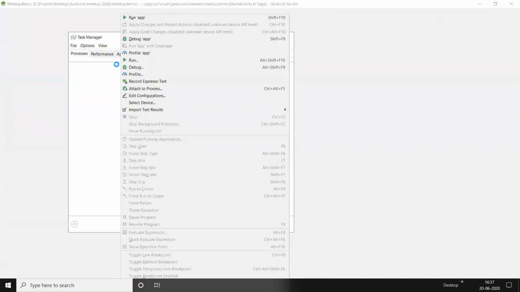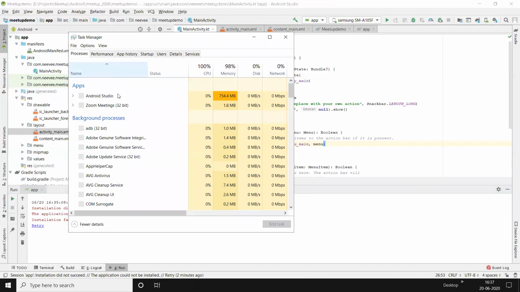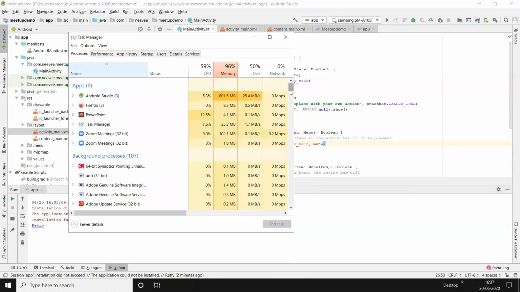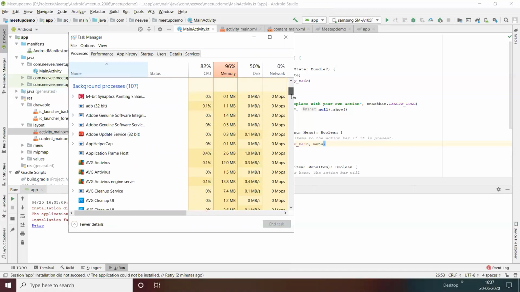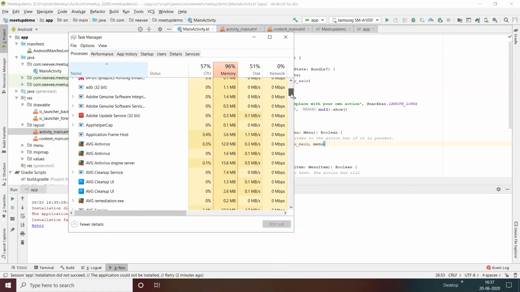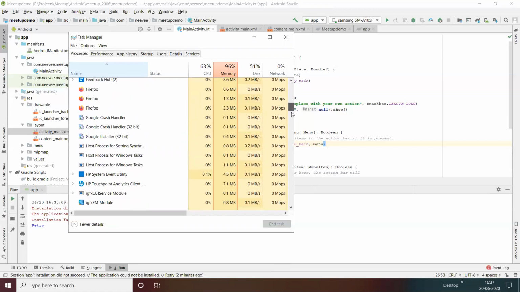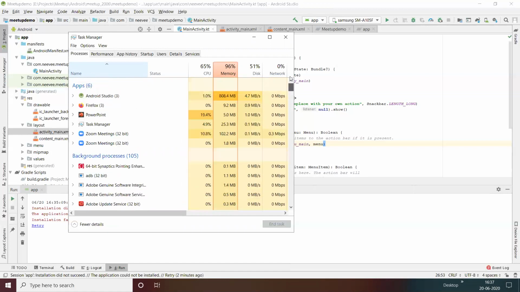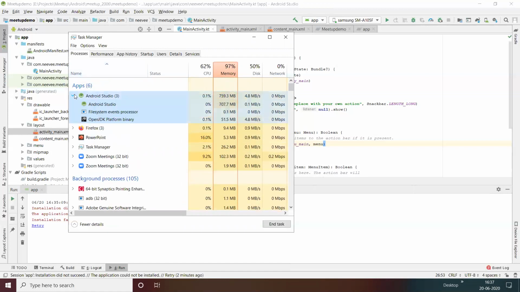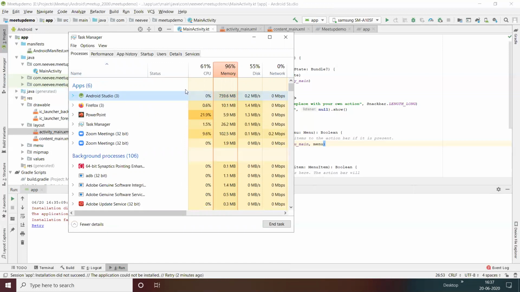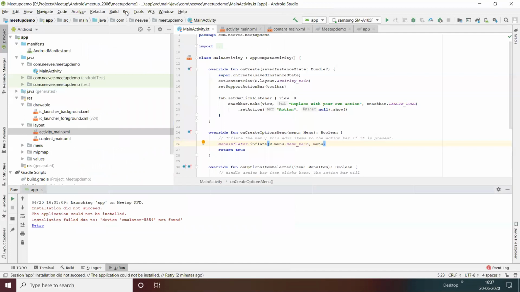I have to start. Yeah, now maybe I will run it again.